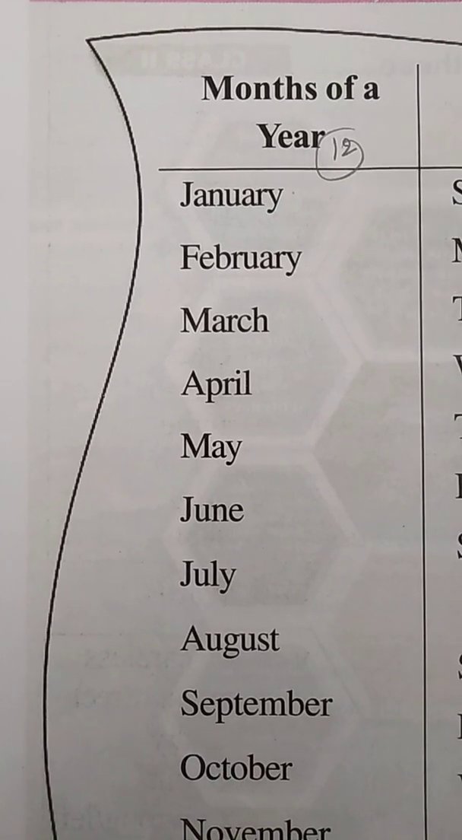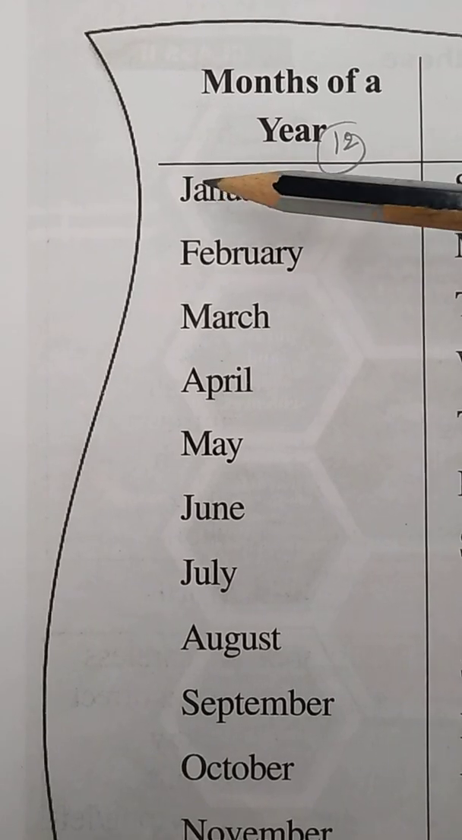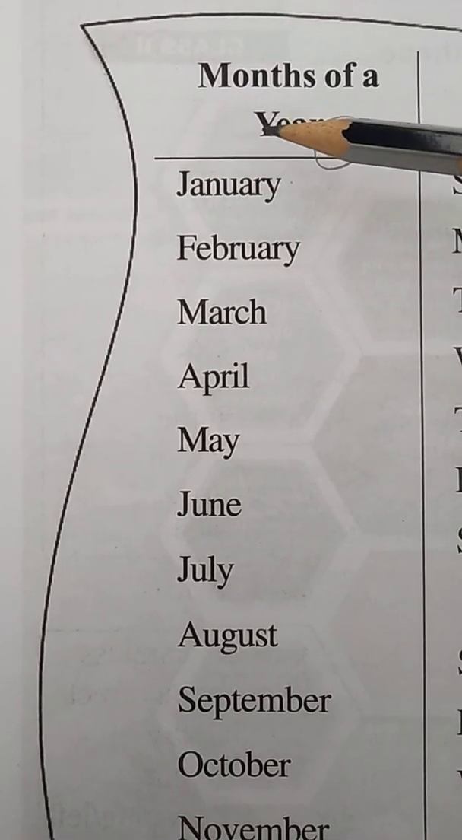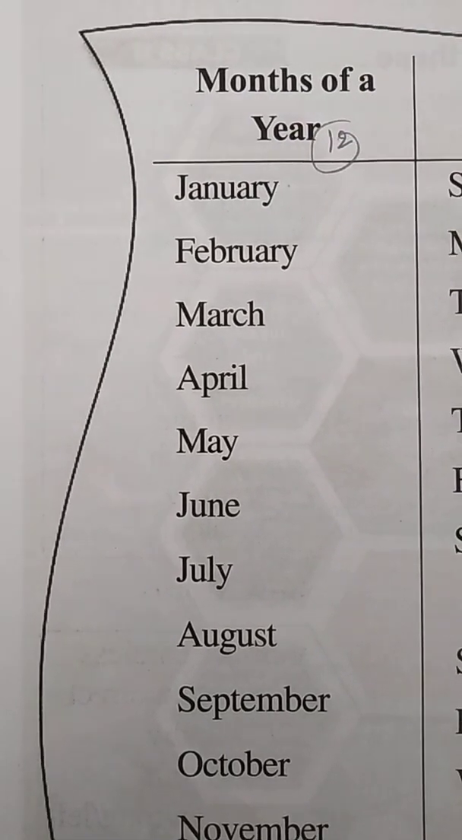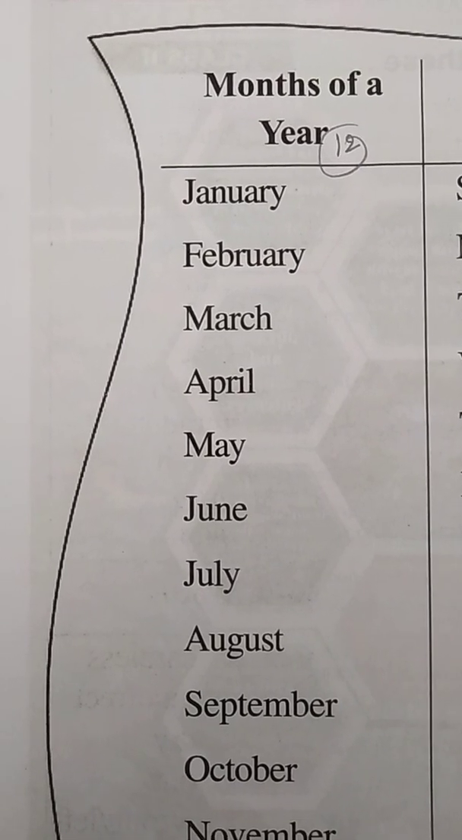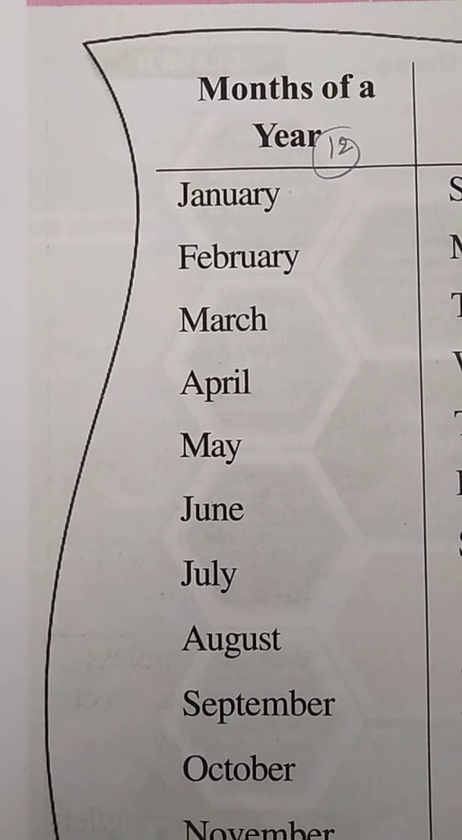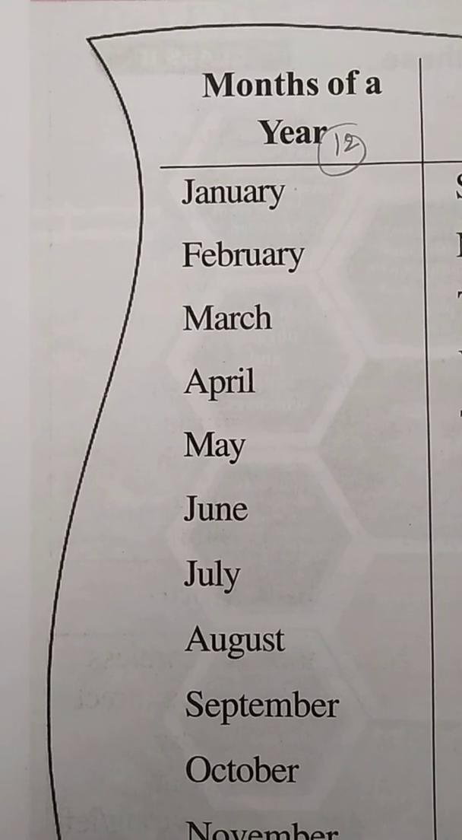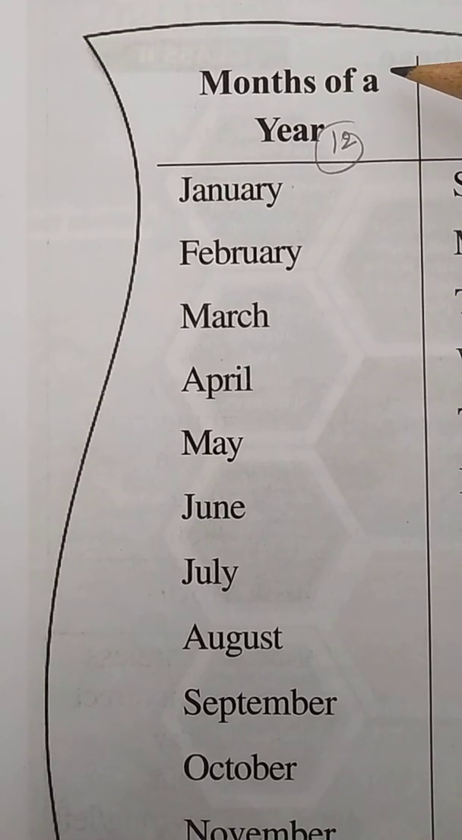So in the first month of the year we celebrate the New Year, our Republic Day and the Makar Sankranti festival. These are the special days which we celebrate in the January month. Yes, so January spelling, once again we will read it, children.